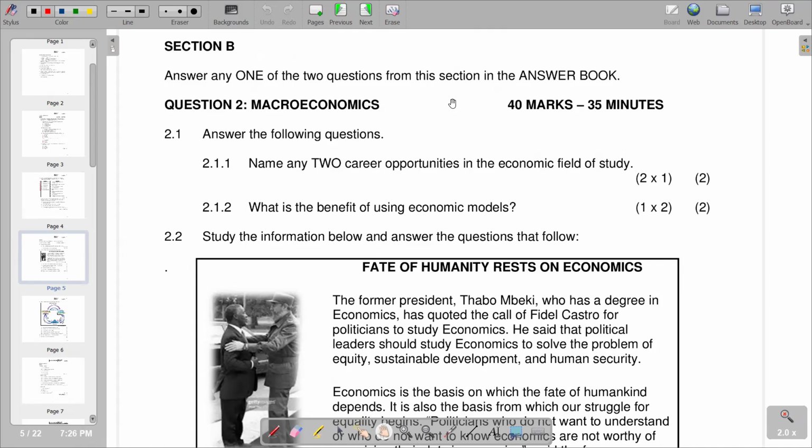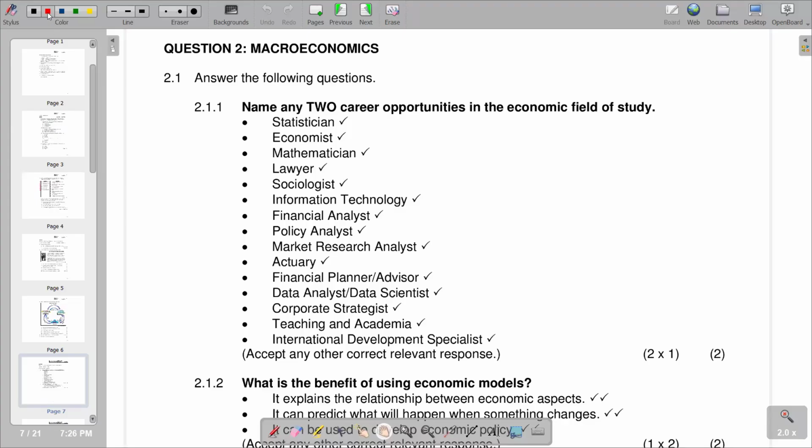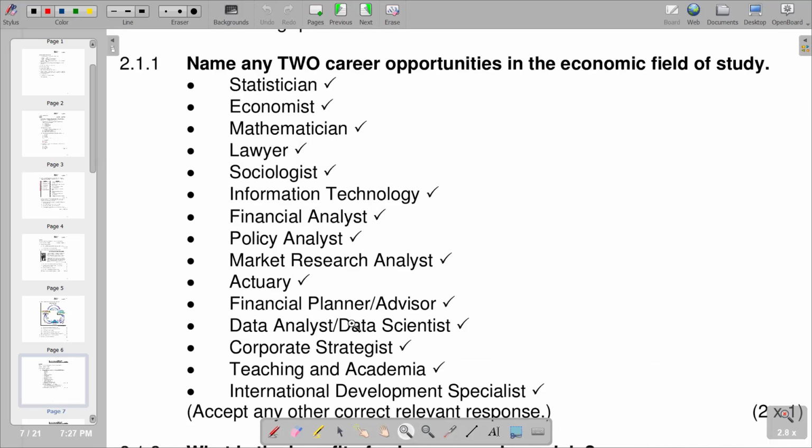So we are supposed to just raise two career opportunities that fit in the economic field of study. We have a statistician, economists, a mathematician, a lawyer, a sociologist. These are some of the responses that we can include, and obviously we can choose two according to the requirements of the question.